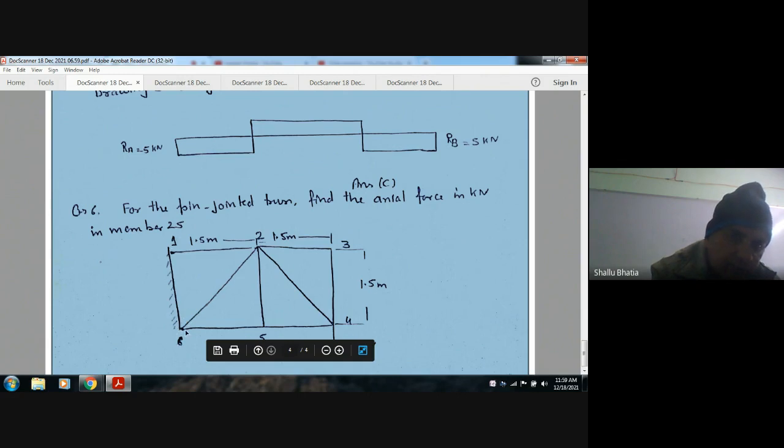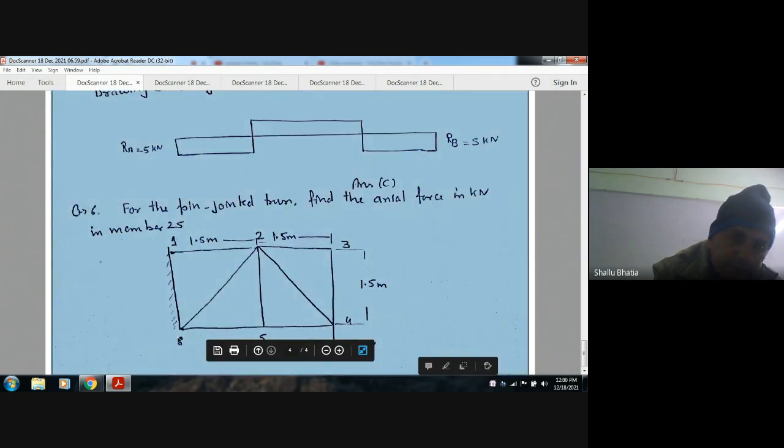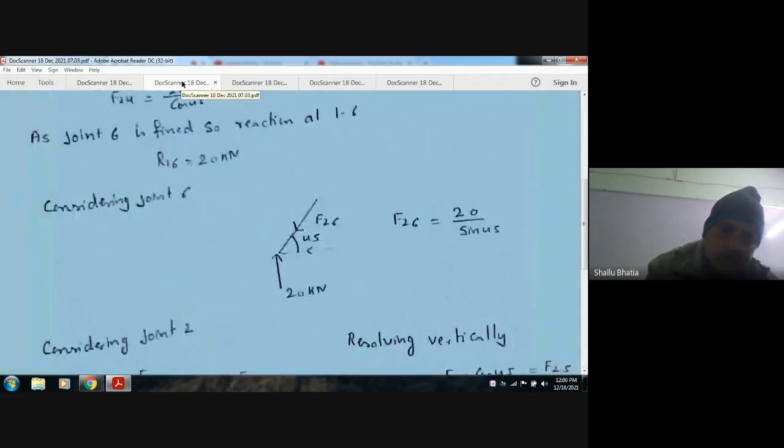The net load acting downward is your 20 kilonewton, and here the reaction will be provided by this, so the reaction will also be 20 kilonewton. This reaction will create the force in this member. This 20 kilonewton will load member 16. So again, by resolving vertically, we can get F26 as 20 by sine 45.